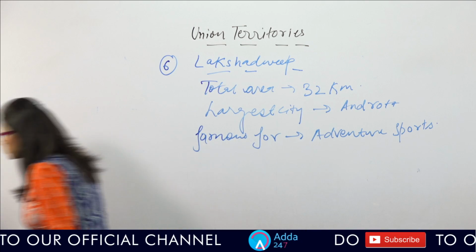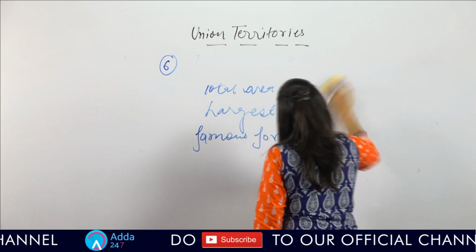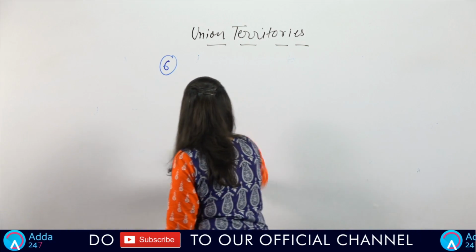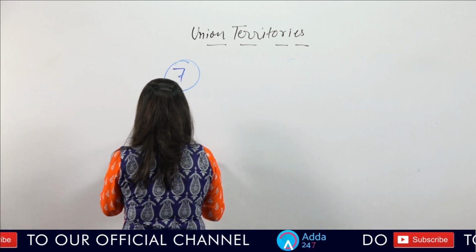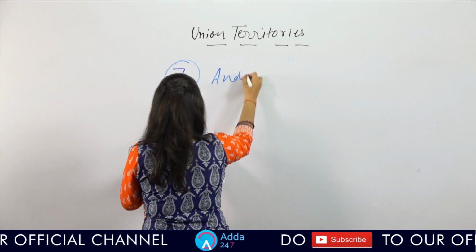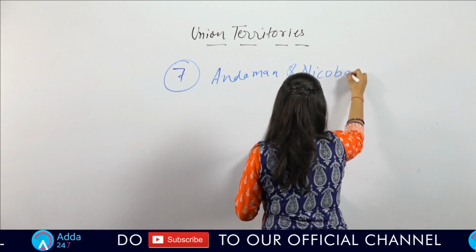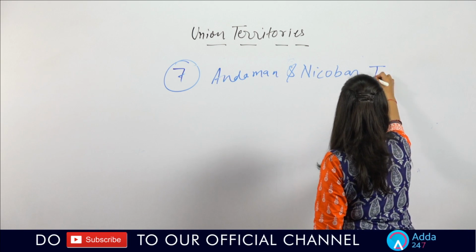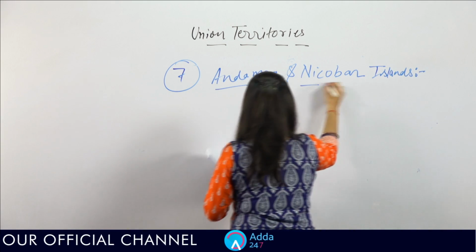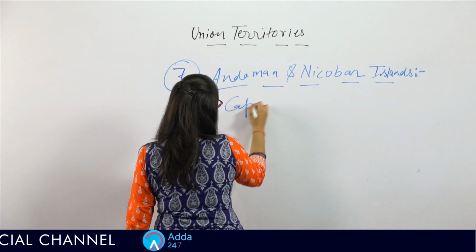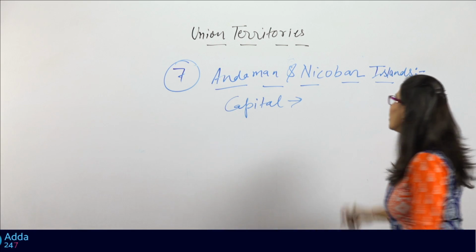Fine. And the last union territory of India, the 7th union territory of our nation, everybody knows, remaining is Andaman and Nicobar, Andaman and Nicobar Islands. Fine. So if I talk about the capital of this UT, everybody knows the capital of Andaman and Nicobar Islands is Port Blair.